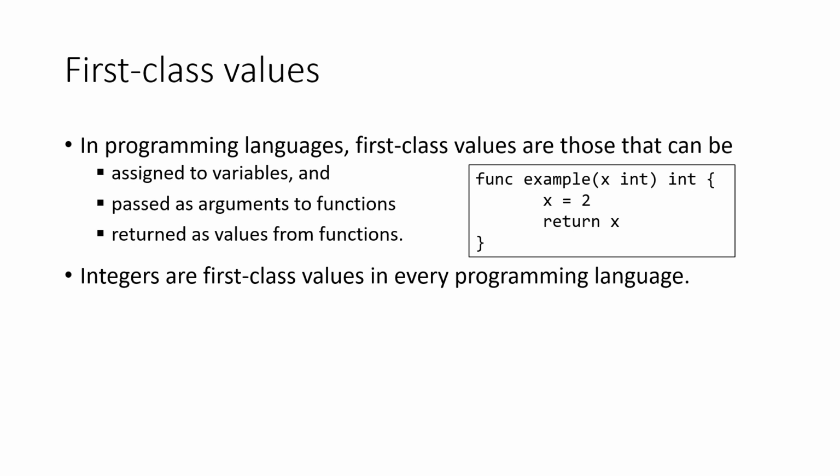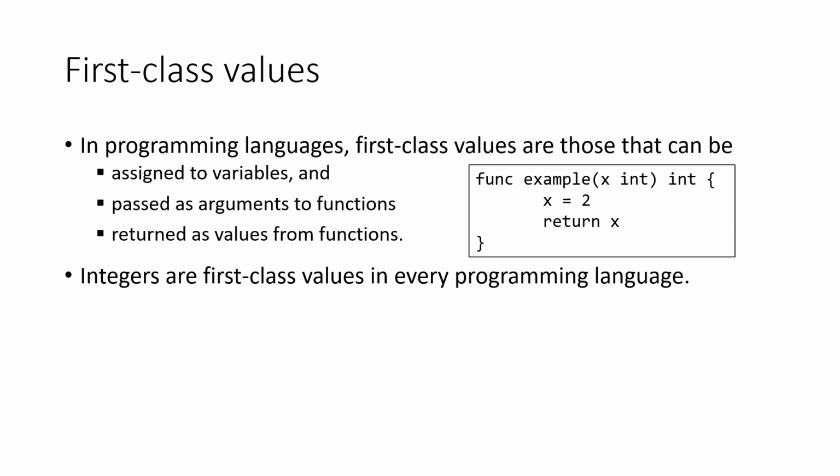What are first-class values? In programming languages, first-class values are those that can be assigned to variables and passed as argument to a function and returned as values from functions.